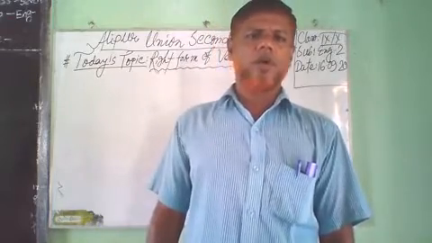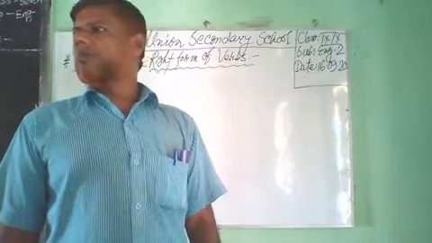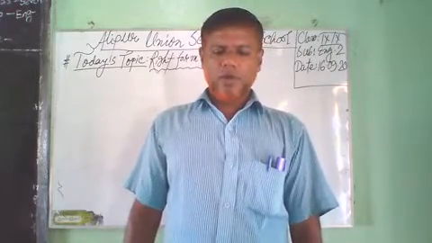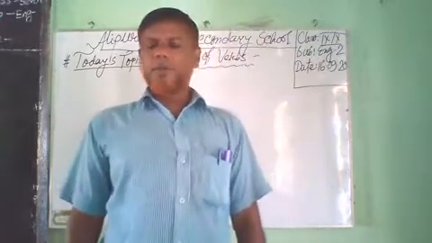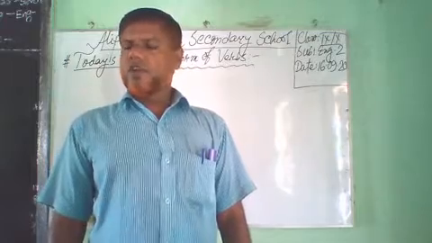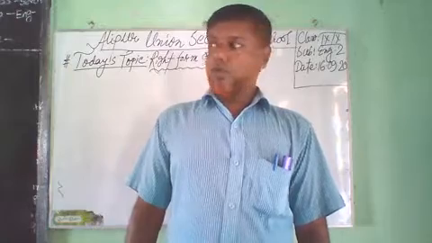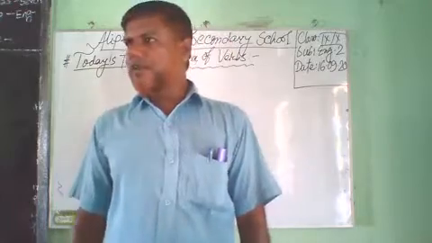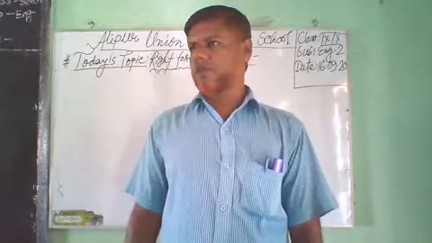Dear student, now I want to discuss rule number 4. To turn a be verb-less sentence into the negative and interrogative, we have to use do, does, did according to the tense and subject.